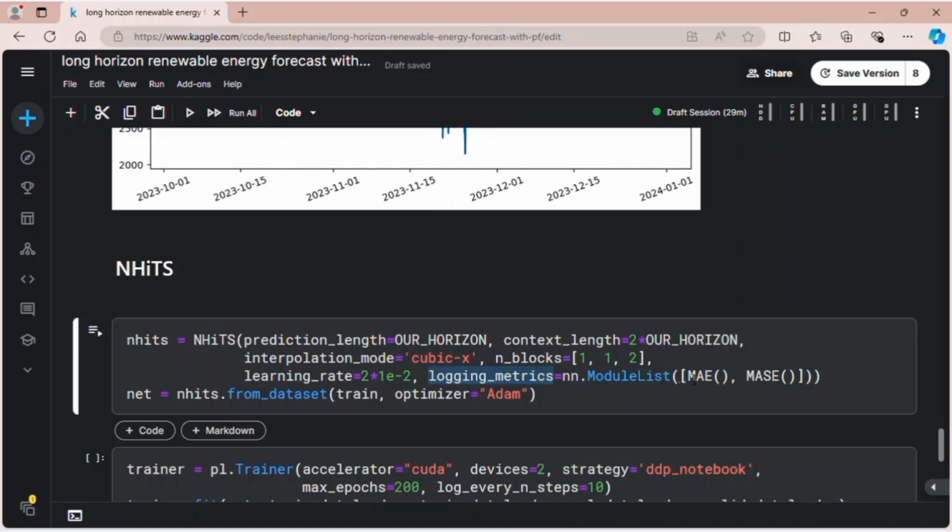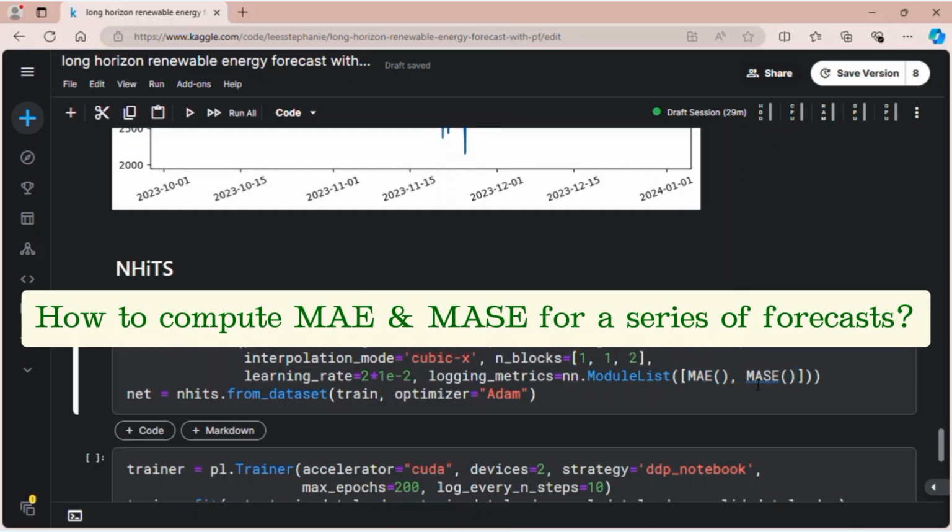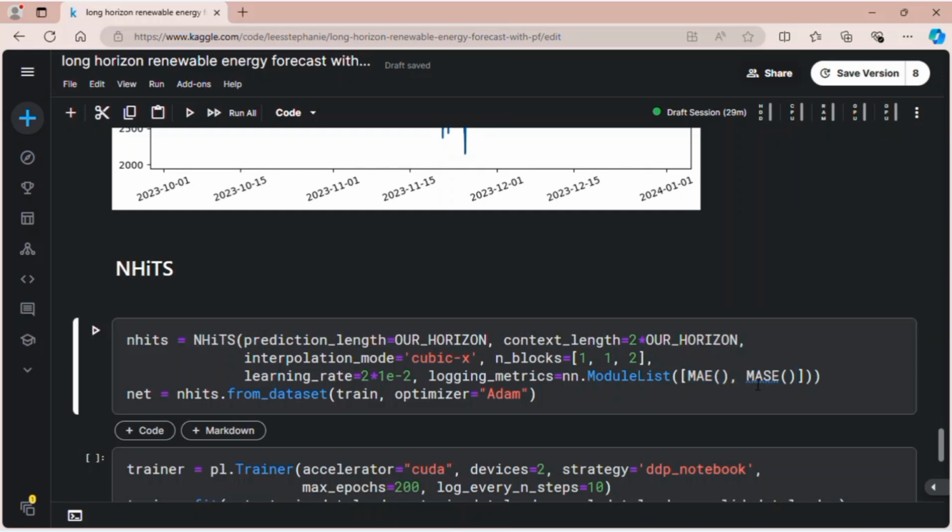Okay, move on to the next hyperparameter, that is logging metrics. Here I list out the metrics which I want to use to measure the performance of the model, which are MAE and MASE. We have a series of predictions, but the error value would be just one value, a scalar. So let's say that we want to calculate the MAE, mean absolute error.